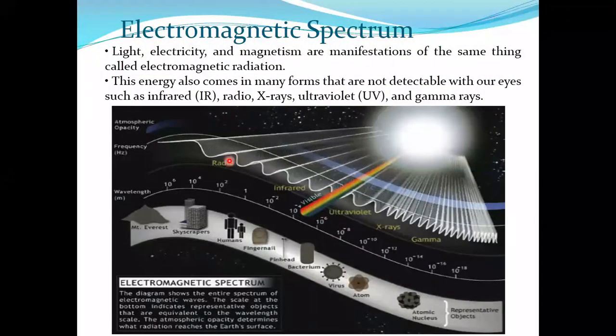And the whole electromagnetic spectrum consisting of gamma ray, ultraviolet, infrared, X-ray, radio wave, millimeter wave, all are within this electromagnetic spectrum, and each of these types of wave propagates in vacuum with the velocity 3 into 10 to the power 8 meter per second.